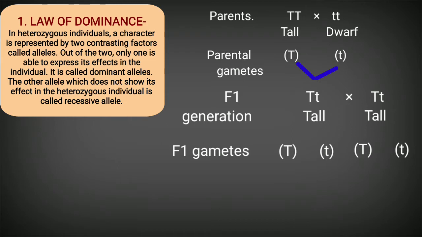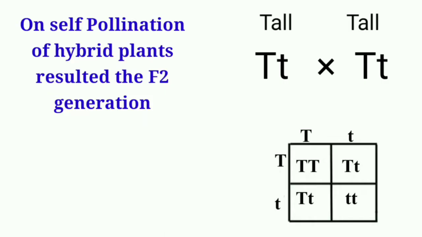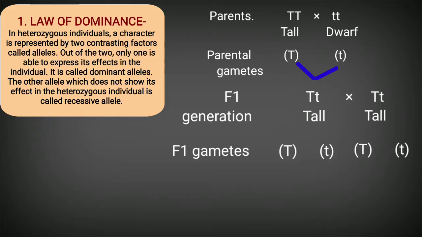Now the reason behind that is that the recessive allele small t was not expressive with the dominant allele in the F1 generation. But when these two recessive alleles came together in the next generation, small t, small t, they became expressive again. When small t is present with the capital T, it is always the capital T that expresses its character.